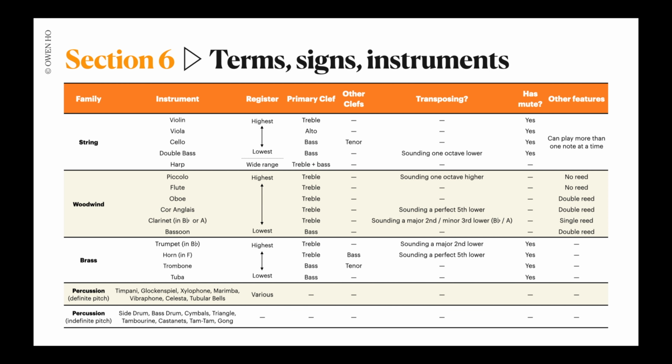And in this table, I've also included the main clef that they use. For example, the viola uses the alto clef, and the double bass uses the bass clef. And there are at times other clefs that the instrument may use. For example, the cello would also use the tenor clef when it plays musical passages at a higher pitch. And in this table, I've also stated whether these instruments are transposing or not, as well as whether they can use mute and other features.